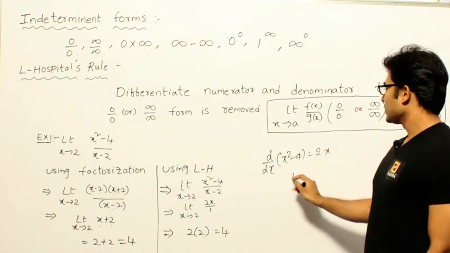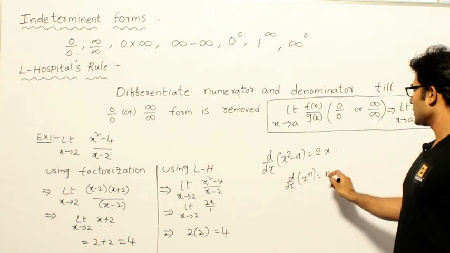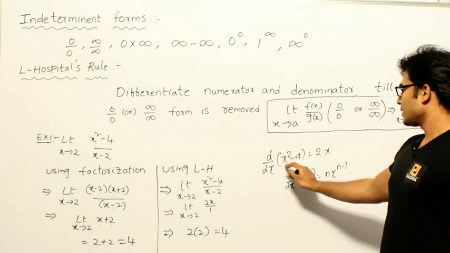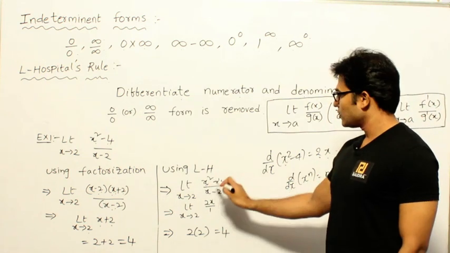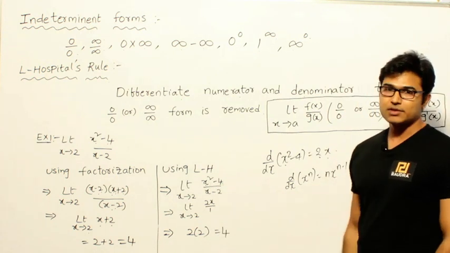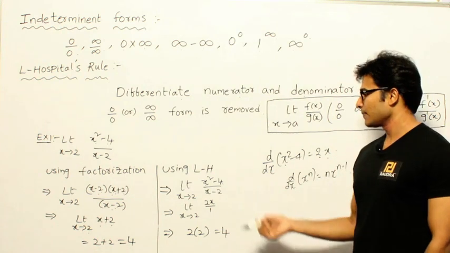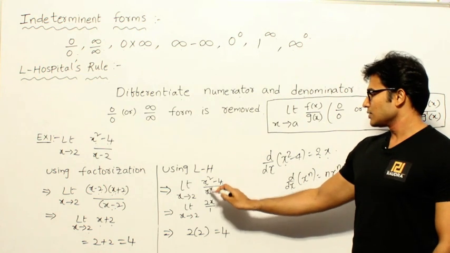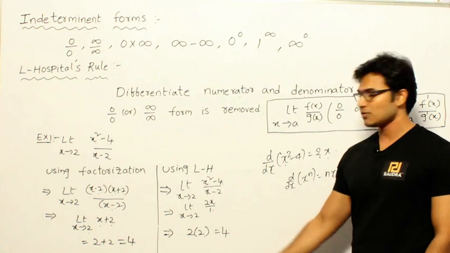In general, d by dx of x power n is n into x power n minus 1, so d by dx of x square is 2x, and d by dx of 4 is 0, because it is a constant. Whenever you differentiate a constant, there is no change, therefore it is 0. What about the denominator? d by dx of x is 1. So it is 2x by 1. Now you substitute x equal to 2. Then what are you going to get?